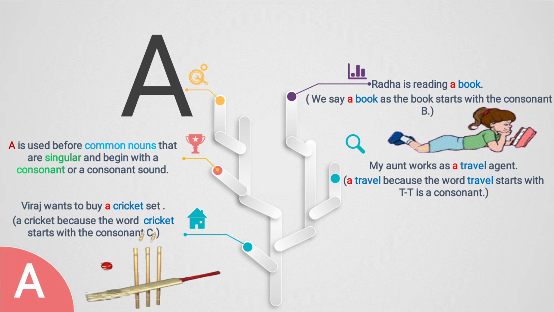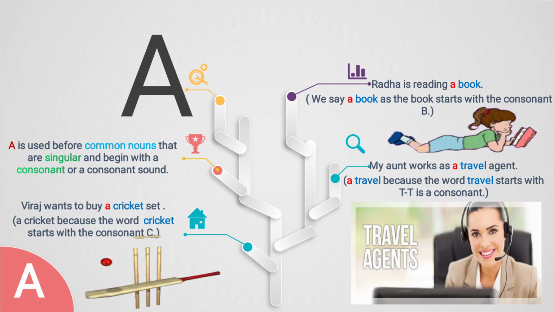Again, book here is a noun and book, the starting alphabet is B and B is a consonant. So before book, we give article a. The next is: My aunt works as a travel agent. Now here you see travel is there. Travel starts with the letter T and T is a consonant. So that's why we have given a before travel. So wherever any word starts with a consonant or consonant sound, we use article a.